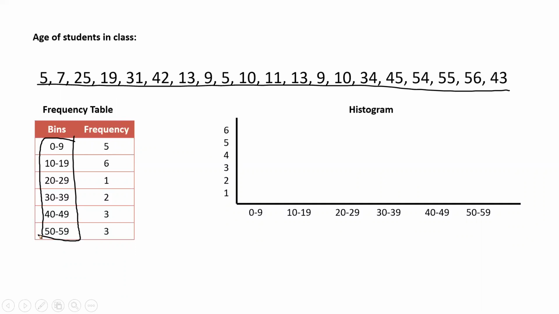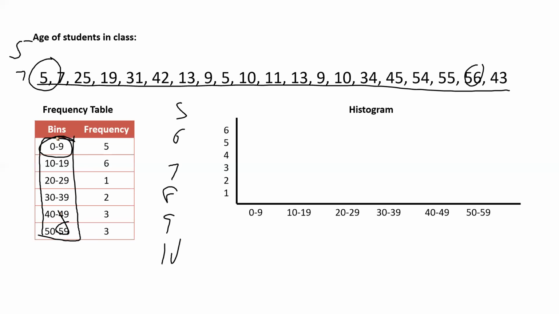I did not create 5, 7, because obviously the range is very big, right? 5 till I think 56, 59. So if I create the age of 5, 6, 7, 8, 9, 10, it will be a big frequency table. So what I did is I created a bin. Bin is like a bucket. We created a bin of 10 size. Starting 0 to 9 is a 10 size: 0, 1, 2, 3, 4, 5, 6, 7, 8, 9, total 10 values. So I created bins of 10 size, 0 to 9, 10 to 19, 20 to 29, and so on.